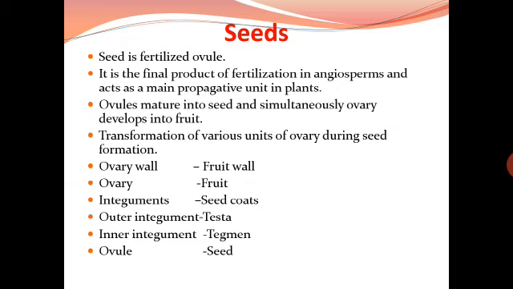So here, as we have studied, it is a final product of fertilization and the ovules mature into seeds, whereas the ovary develops into fruit, the ovary wall into fruit wall, and the integuments, as we have seen, develop into seed coat: outer integument testa, inner integument tegmen. The ovule develops into the seed.